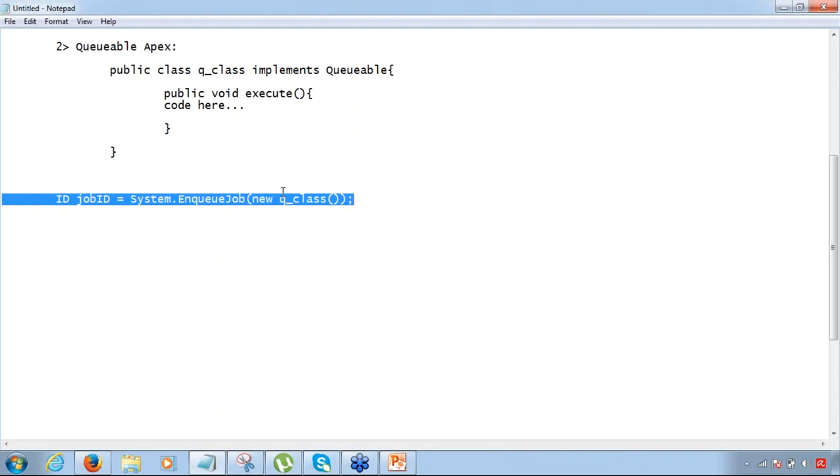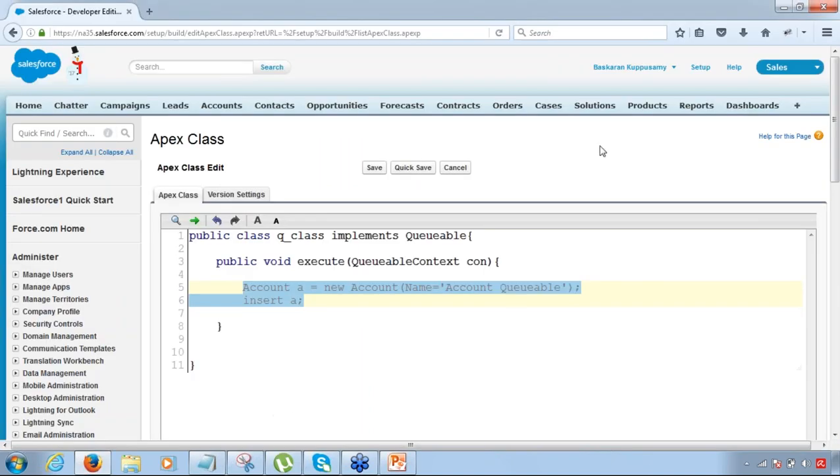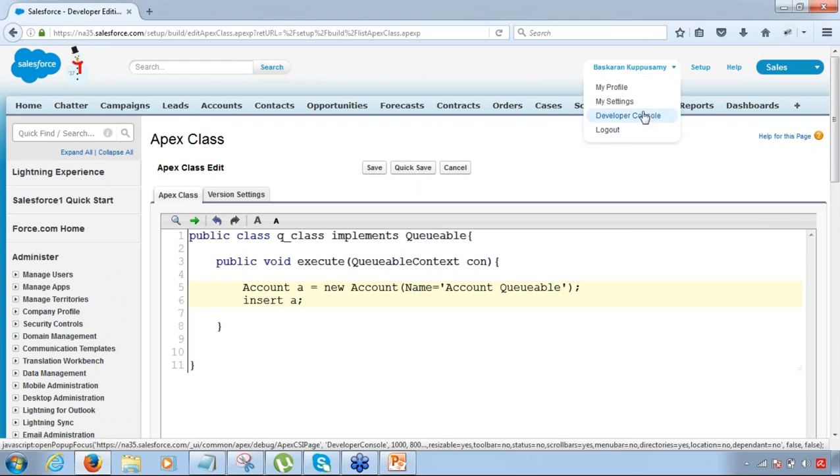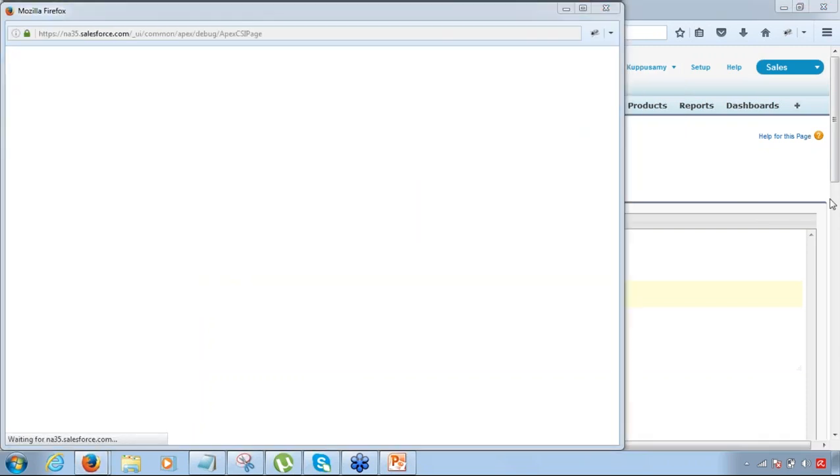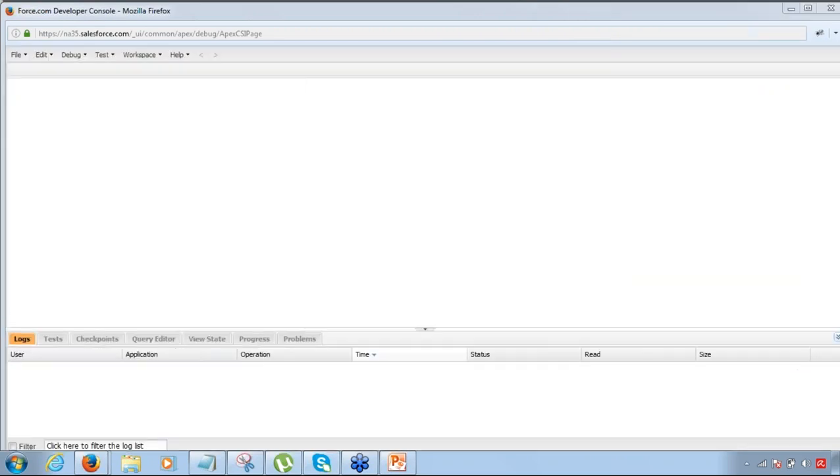Now I just have this one line of code. I can execute it from a method also. But is there a way where I can just go ahead and execute this one line of code without saving this code? I just want to execute it one time. Is there a way I can do it? Anonymous code block. Yeah, correct. So we are just going to execute it using anonymous code block. I don't want to create a class and then define a method and then call this. I'm just going to call this one line of code from anonymous code block.